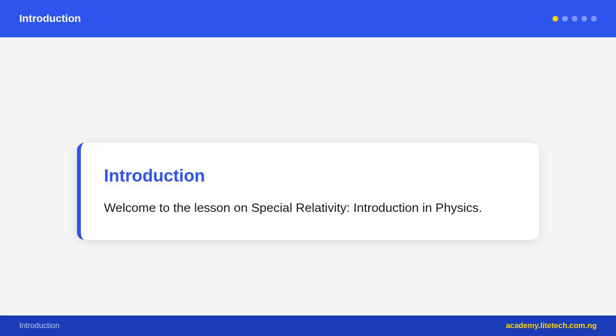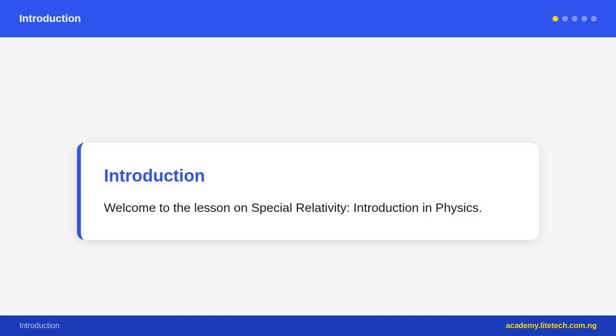By the end of this lesson, you will state the two postulates of special relativity, understand the concept of time dilation and length contraction, apply the mass-energy equivalence E equals mc squared, and answer WAEC-type questions on special relativity.